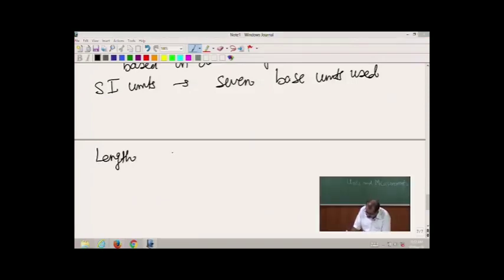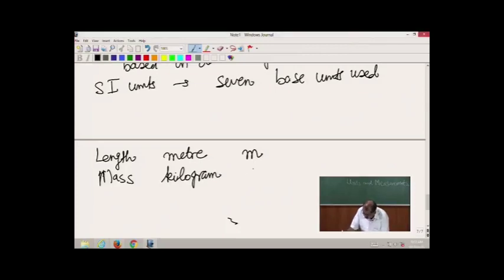The SI system uses meter, generally denoted by m. For mass, the basic unit used in the SI system is kilogram, and the symbol for that is kg.